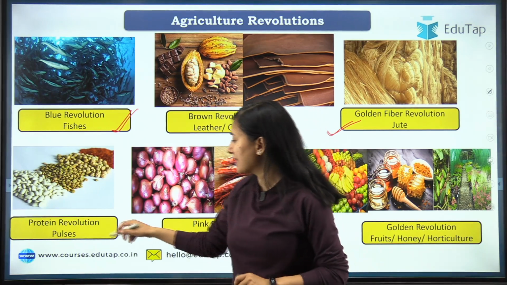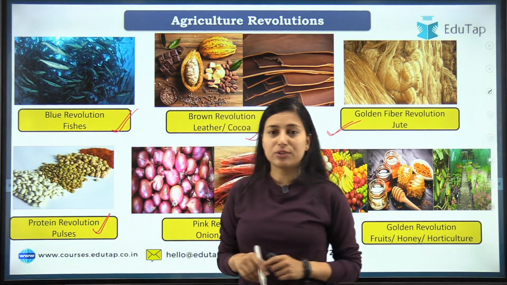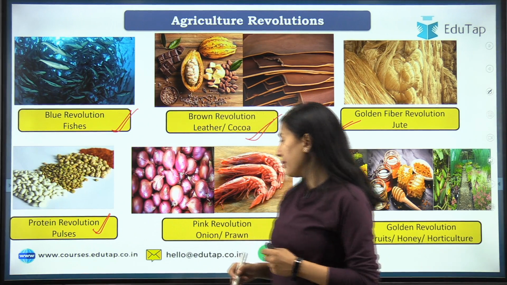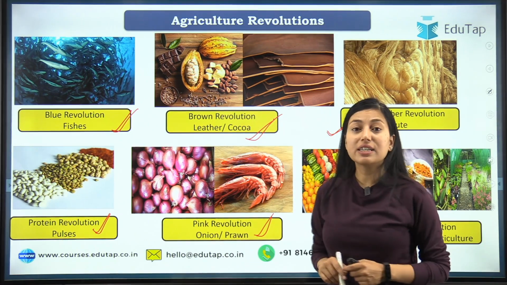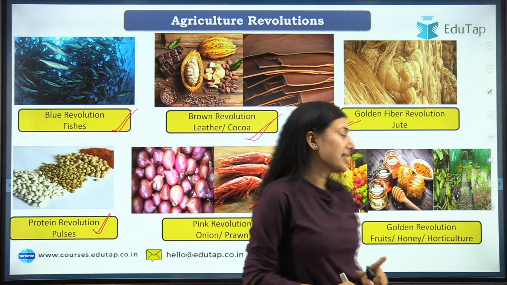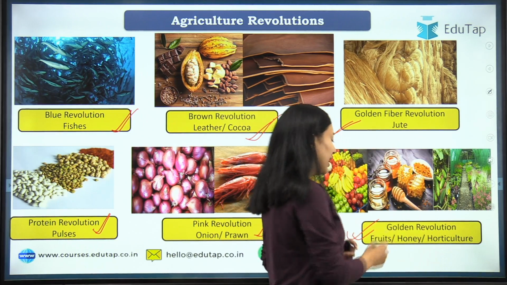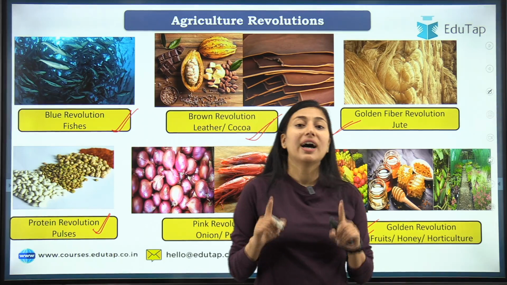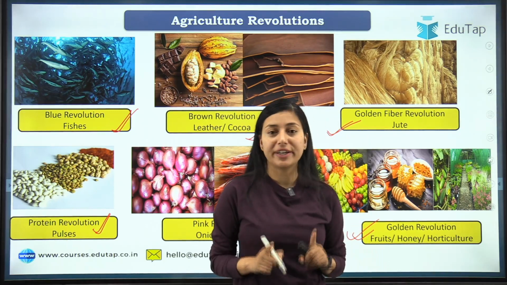Now moving on to next, that is protein revolution. It is for pulses. Then pink revolution is for onions and prawns. Moving on to the next, which is golden revolution, that is for fruits, honey, and overall horticulture production.